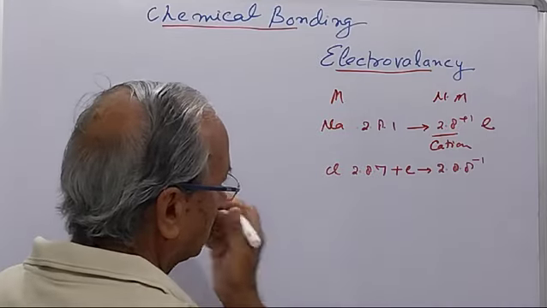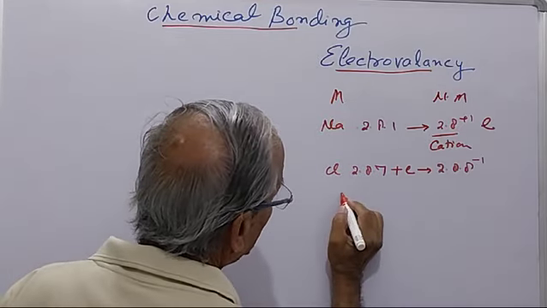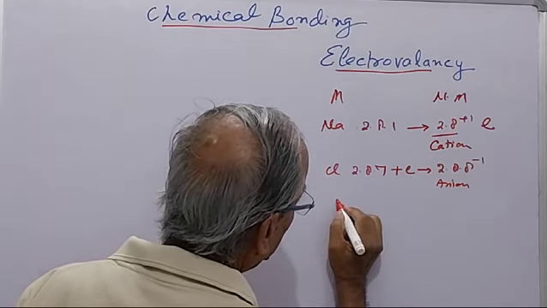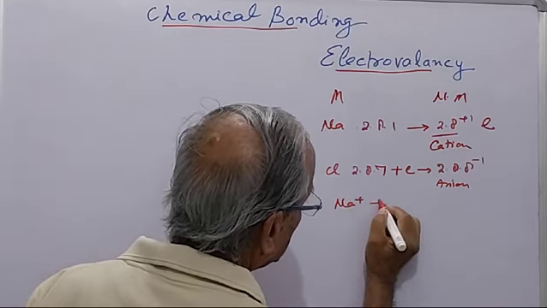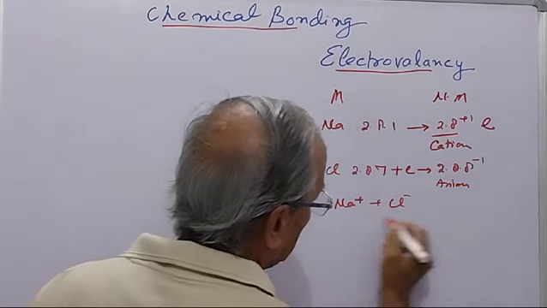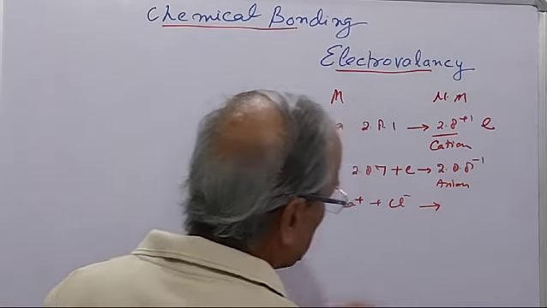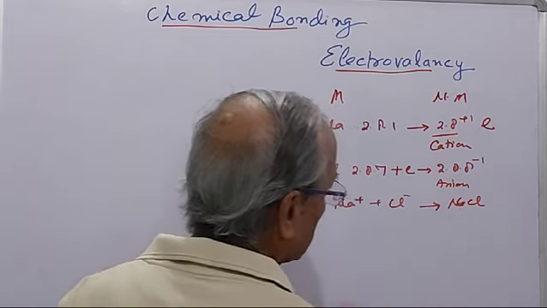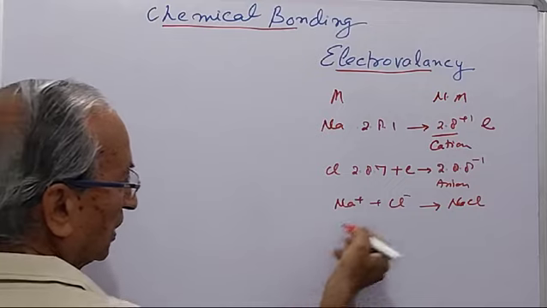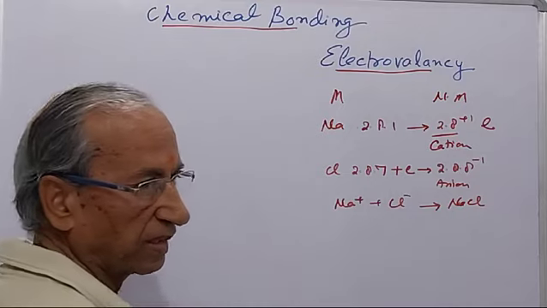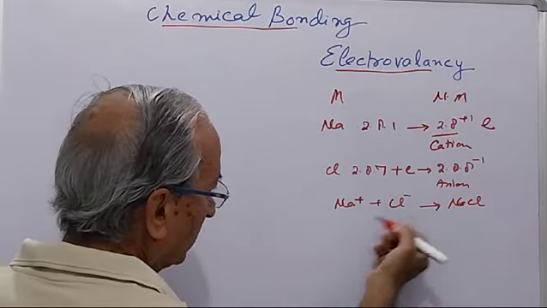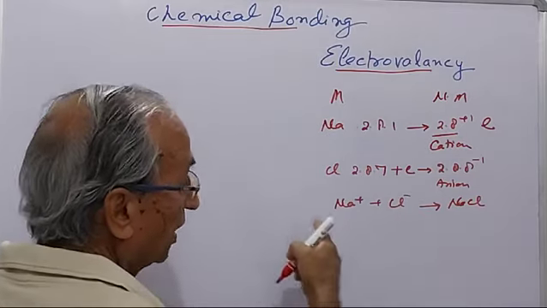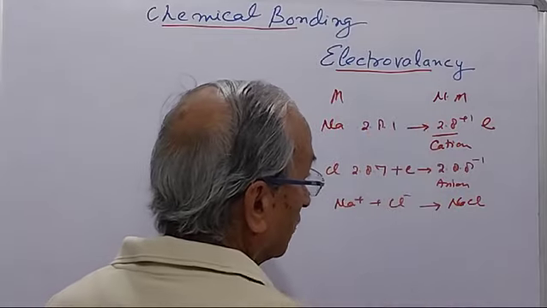Now in this case, this cation and the anion, when they join together, there is a force of attraction between the opposite charged particles and they form a compound that is known as sodium chloride. This force of attraction between the opposite charged particles is the chemical bonding. This is known as electrovalency.